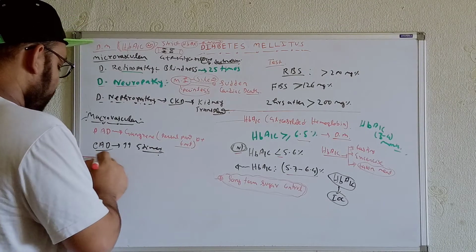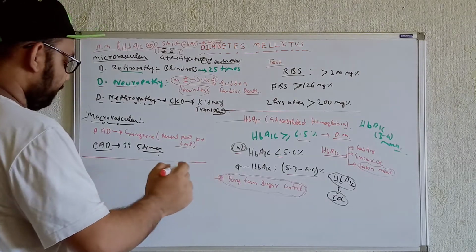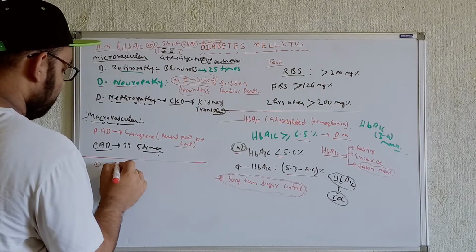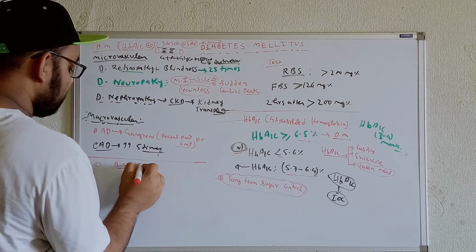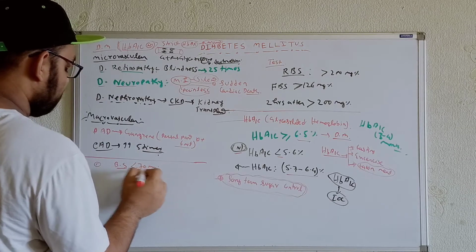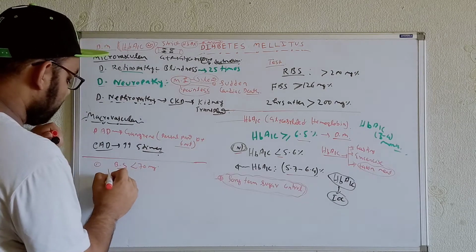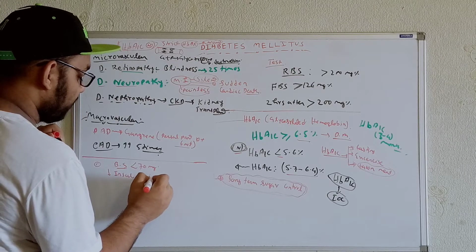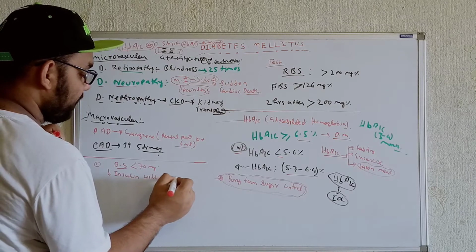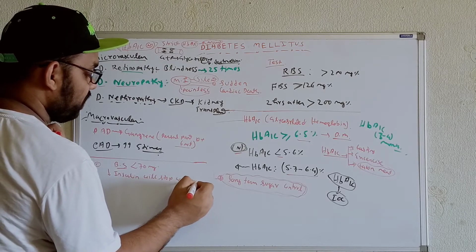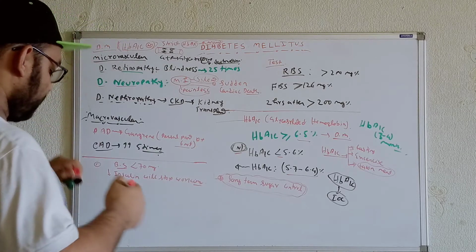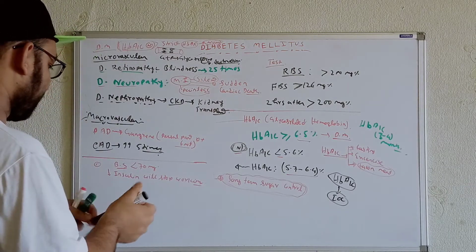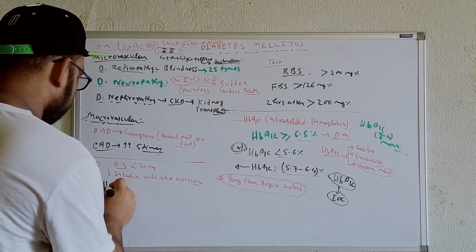So when the blood sugar level is less than 70, at that time the insulin will stop working. Whenever insulin stops working, we will see hypoglycemia definitely.